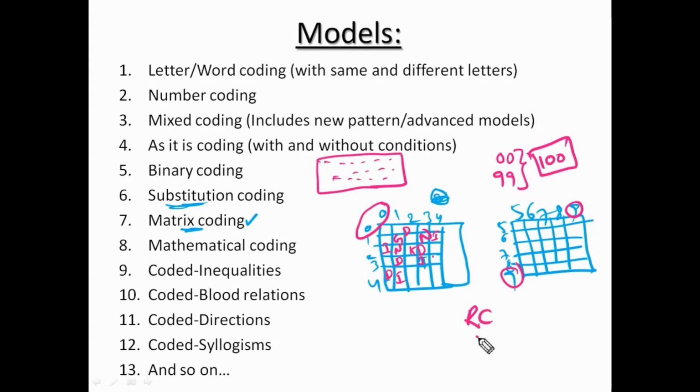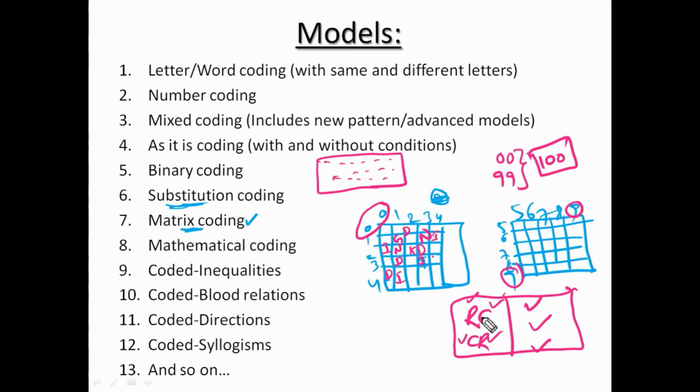Sometimes first column then row. Sometimes the code for any letter is the row value first and column value next, or the column value first and row value next. Or the code for any letter is the sum of row value and column value, the product of row value and column value, or the sum of the squares of row value and column value. So if you see the information first, you will know this.